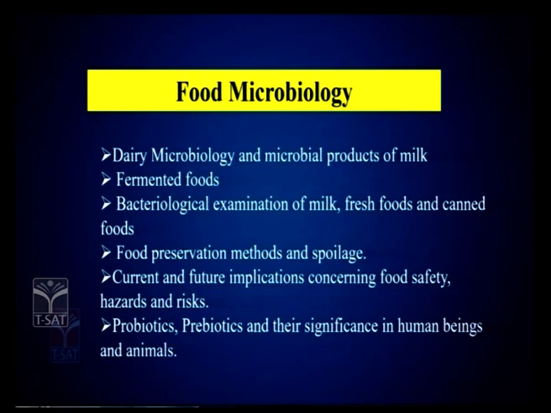With reference to milk, fresh foods and canned foods, these are the examples that are given in your syllabus. So, bacteriological examinations of these foods, like SCP, viable count, all these things you have to look into. And with reference to dairy microbiology, what are the different dairy products, what are the microbial products of milk, what are the fermented products, you should know.